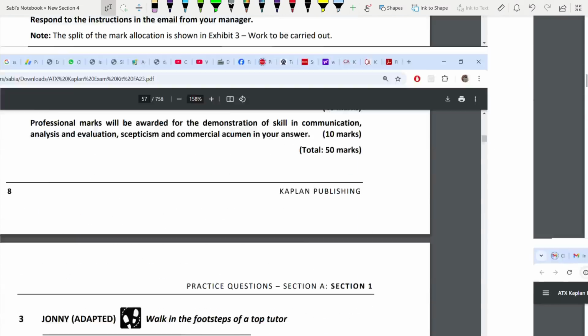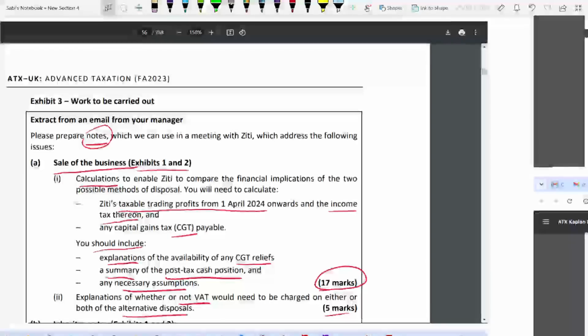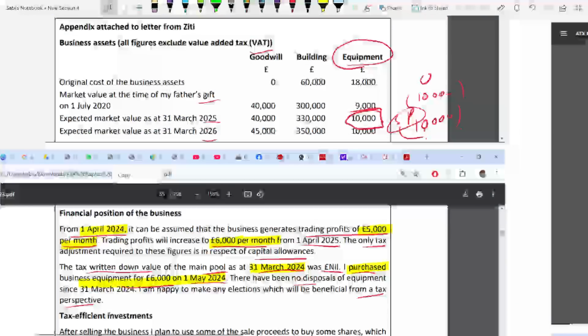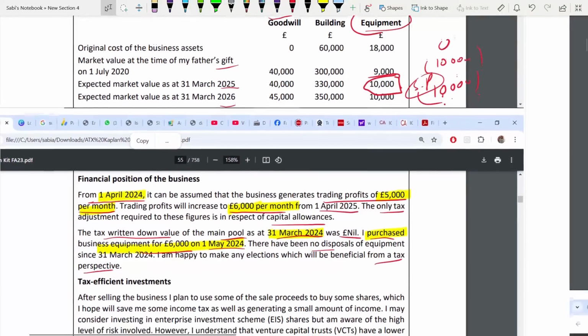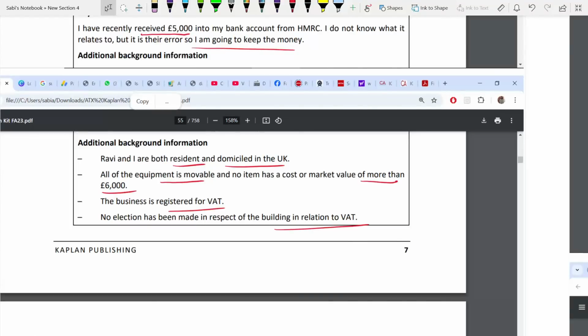We'll see. So equipment is movable and no item has a cost or market value more than 6,000. Second point. Next.